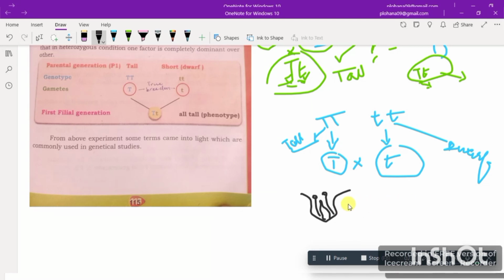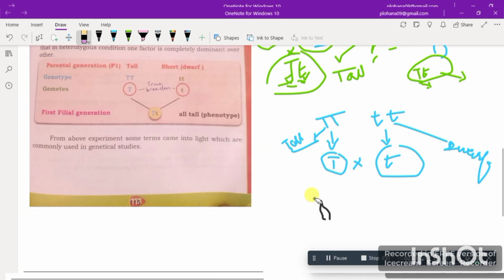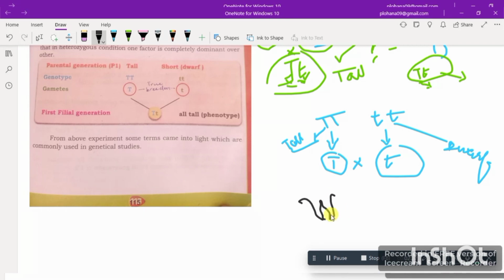So if I want to make it female, I'll be removing its one anther and the other anther as well. Okay, so here is the plant, and I have removed these anthers. So removing those anthers from the plant is known as emasculation.